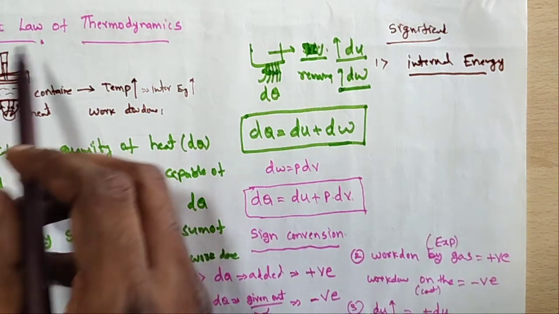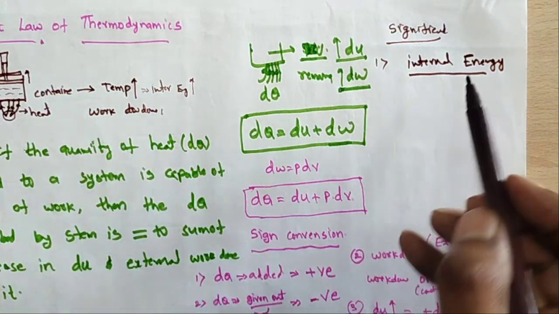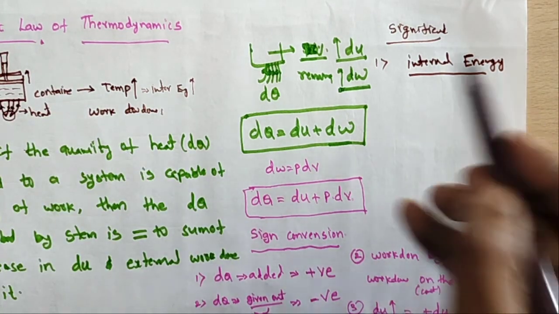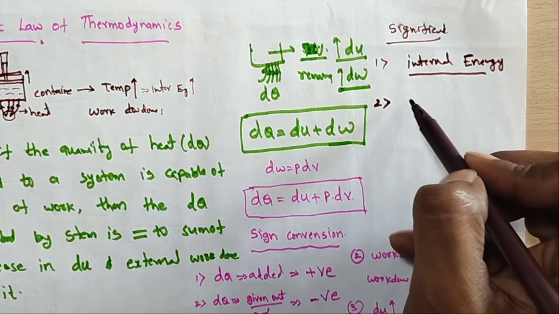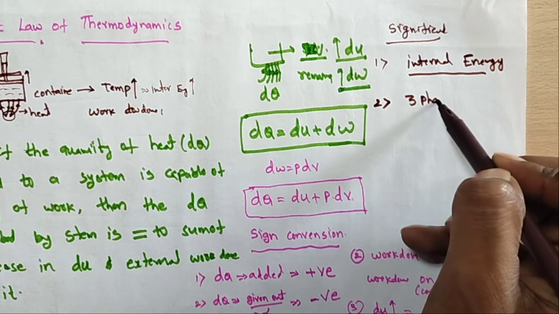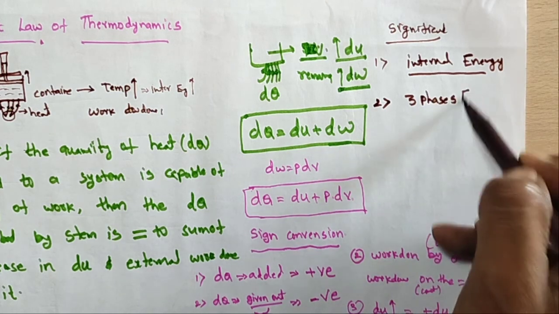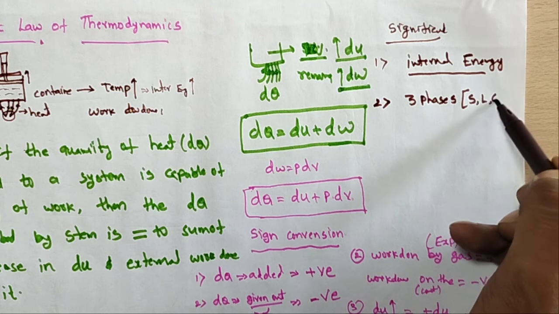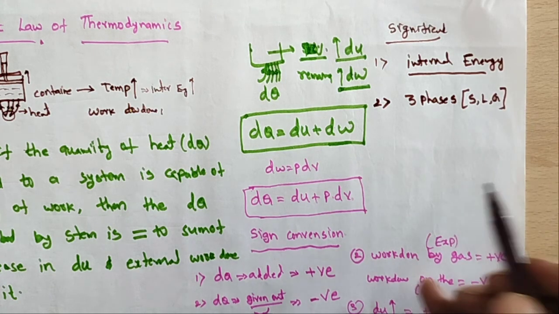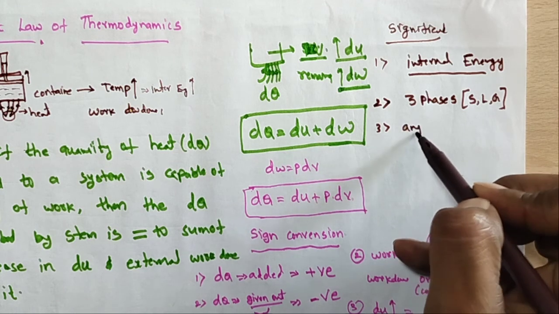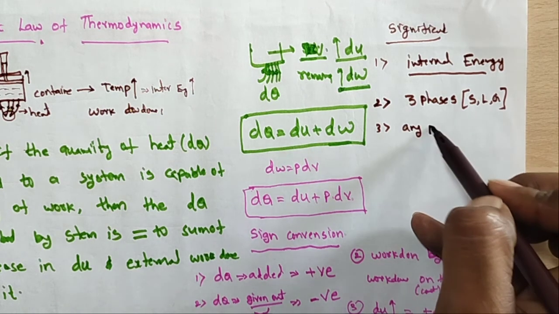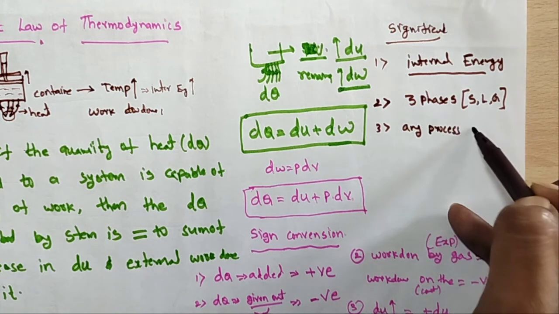It explained internal energy especially. Second, this law is applicable to all three phases, that means solids, liquids and gases. And this law applies to any process in nature.